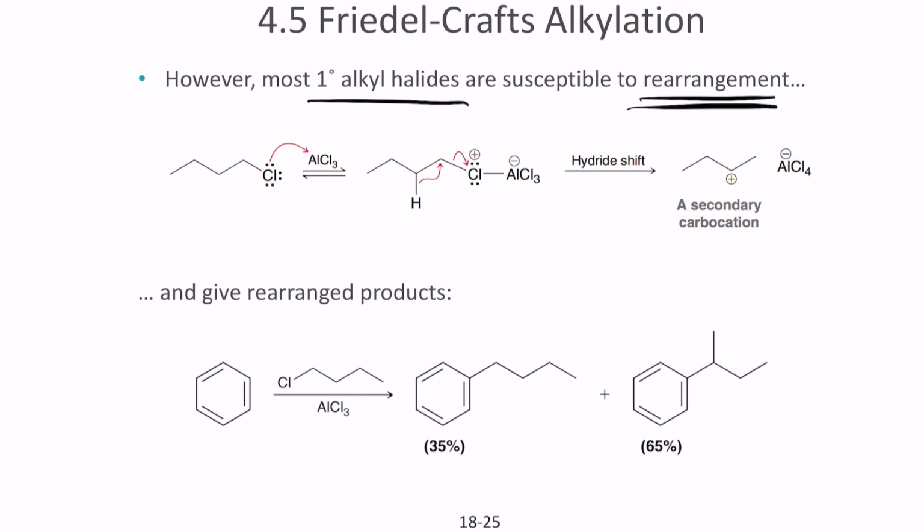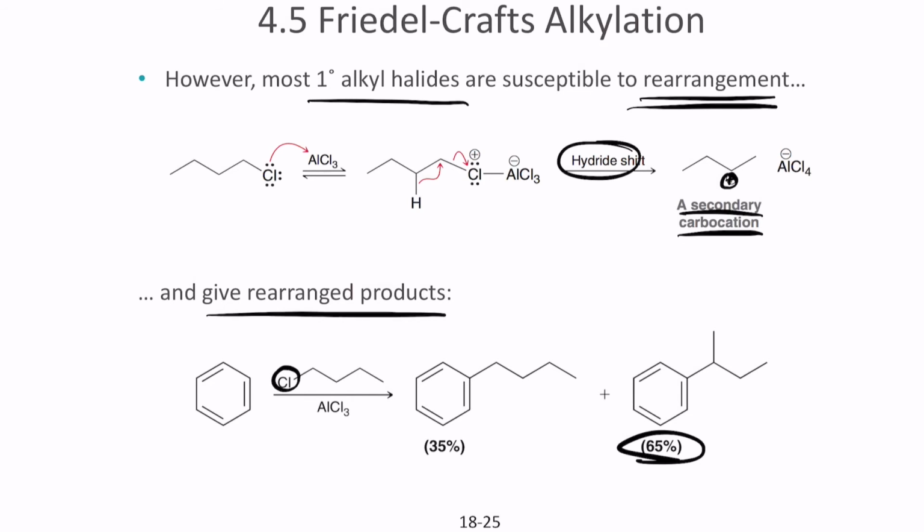Rather than staying at the primary carbon, it tries to move to the secondary carbon, and it always forms a secondary carbocation. So even though the compound is a primary alkyl halide, you end up in a major amount with a secondary product because of the hydride shift, where the hydrogen moves from one point to the other, causing the positive charge to move to the secondary, the more stable carbon.